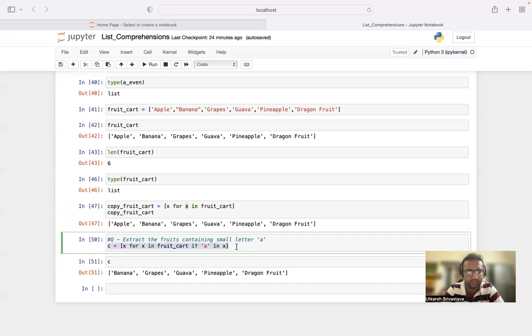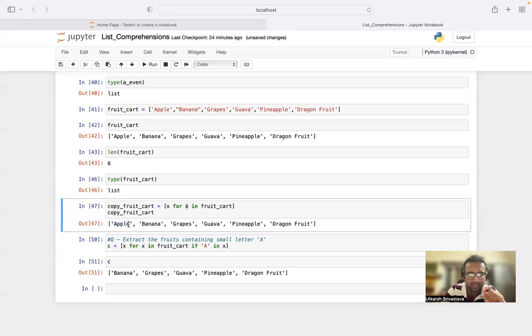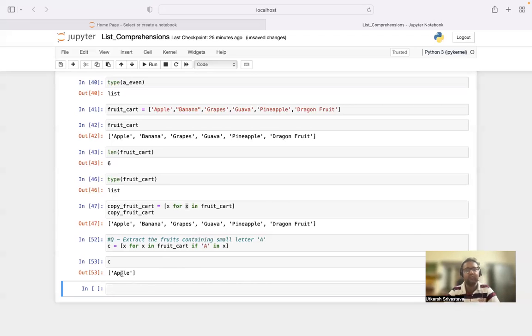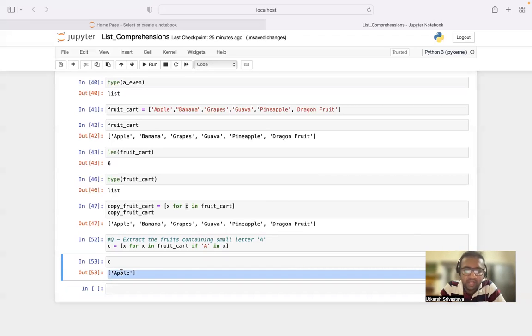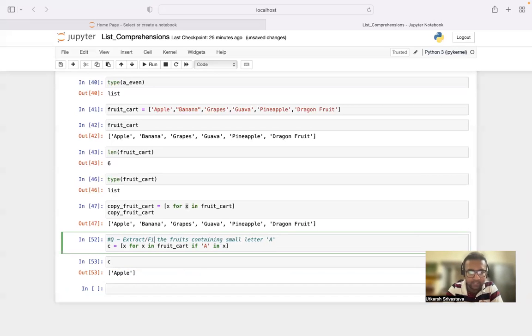Now, if I change the question, if I say check for capital A, and I write over here capital A, you can see only apple consists of a capital A, rest of all consist of small letter a, right? A in lowercase. I'll press shift plus enter, run this. As you can see, it has only included apple, right? So this is what it is. We can filter the data. We can filter the fruits according to the spelling also in list comprehension.